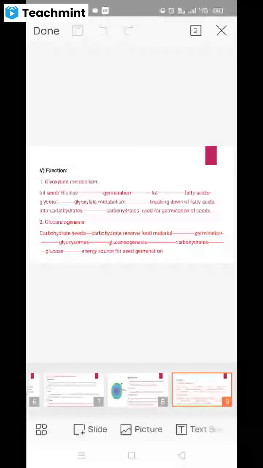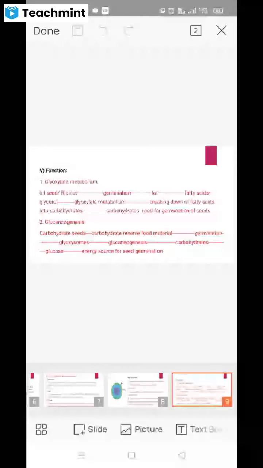The size of these glyoxysomes is 0.5 mu to 1 mu, and the number of glyoxysomes per cell is about 17 to 100. The shape of these